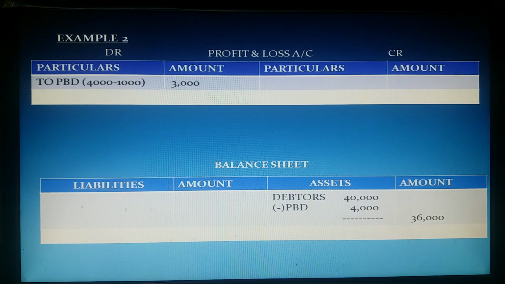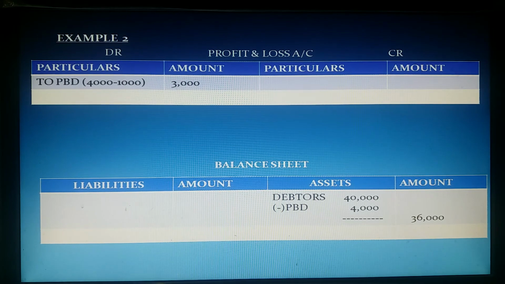Now, how much is the net loss? Total PBD should be 4,000. In that, already last year we provided 1,000 rupees. Now we should provide 3,000 rupees more. This 3,000 rupees we should deduct from the current year profit. So on the P&L account debit side, 3,000 should be debited. And in the balance sheet, from debtors, the adjustment amount, that is 4,000 rupees, is to be deducted.